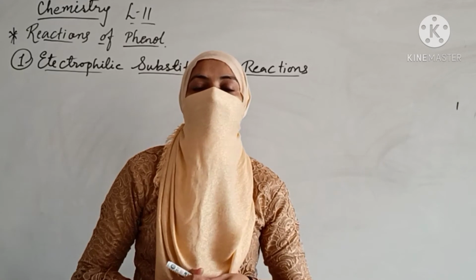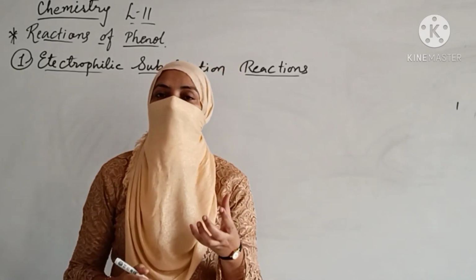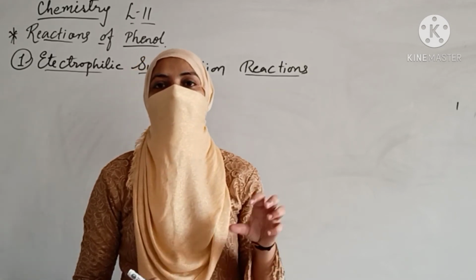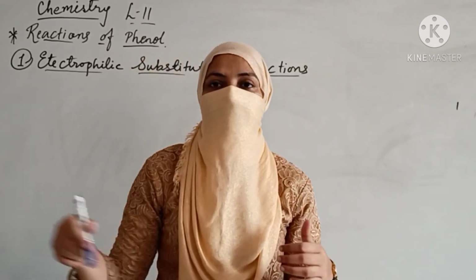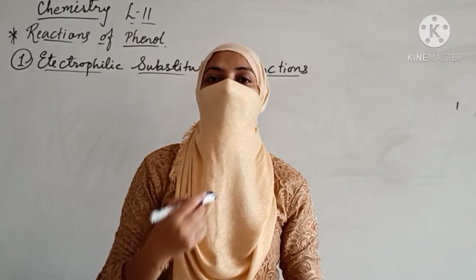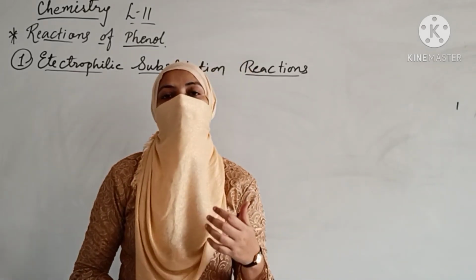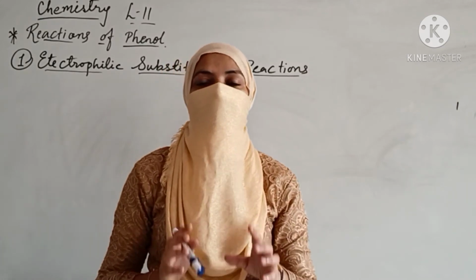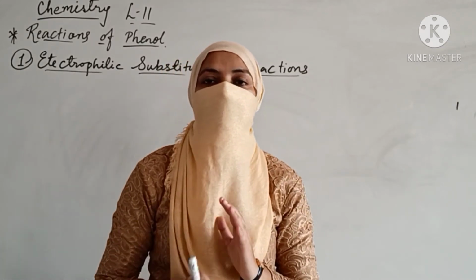Dear students, also remember the reactivity of alcohols and phenols is different, because in alcohols OH is attached to an aliphatic carbon chain, whereas in phenols OH is attached to the benzene ring, which is a closed structure, right? So here their reactivity is changed.